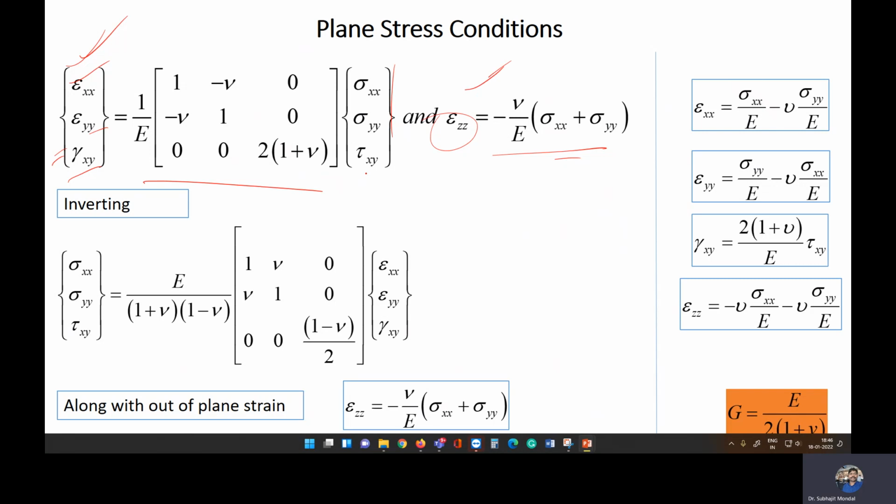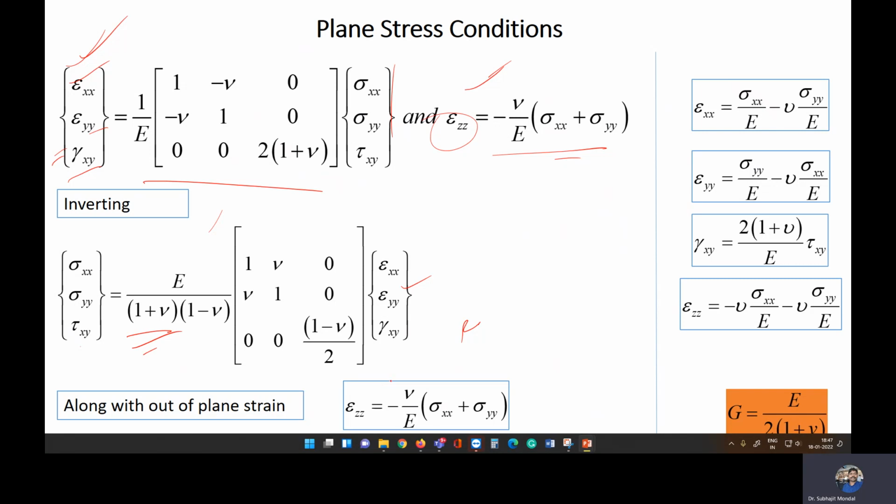Now again, if you want to write this equation in terms of stress, then we can write it this way: sigma x, sigma y, tau xy is E by 1 plus nu times the bracket with 1, nu, nu, 1, and (1 minus nu) by 2 here. Along with that there will be a strain that is acting out of the plane.